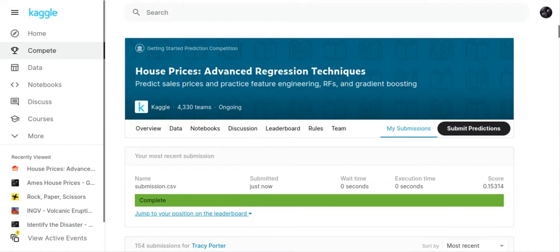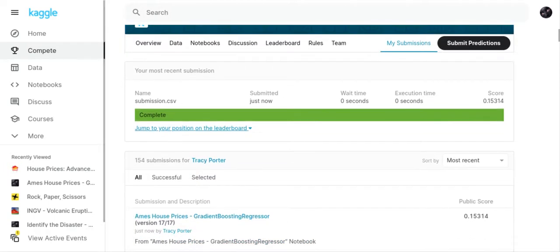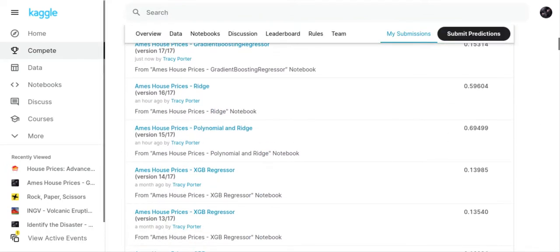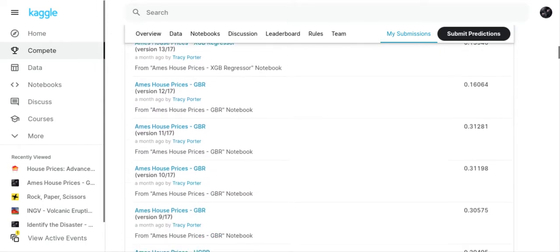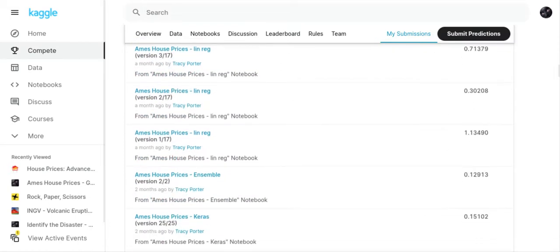So what I wanted to do is talk about the Ames house prices, which was a Kaggle competition. I wanted to show you the Kaggle competition, and the most recent work I've done, where I did score 0.15314. Well, that's not my highest score. I got my highest score with XGB regressor, I think maybe even an ensemble. Yeah, I got my highest score with an ensemble.